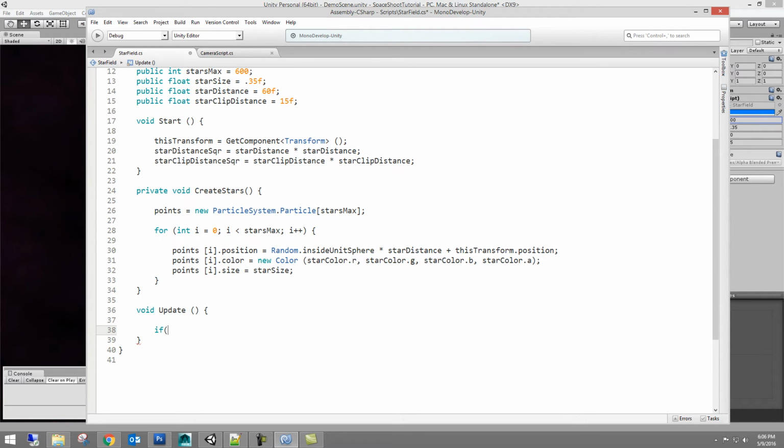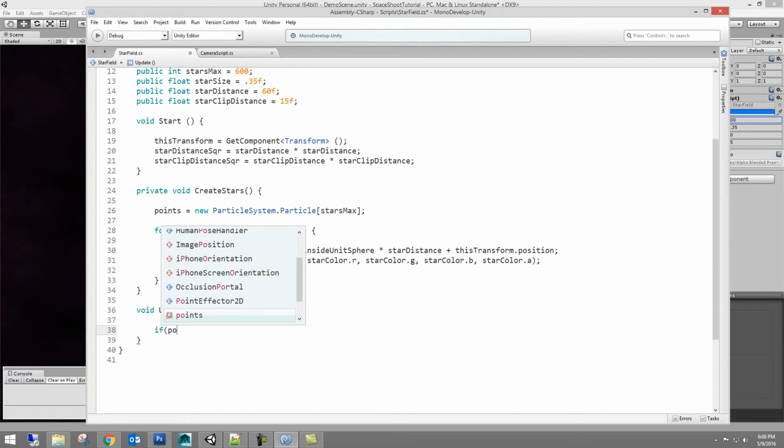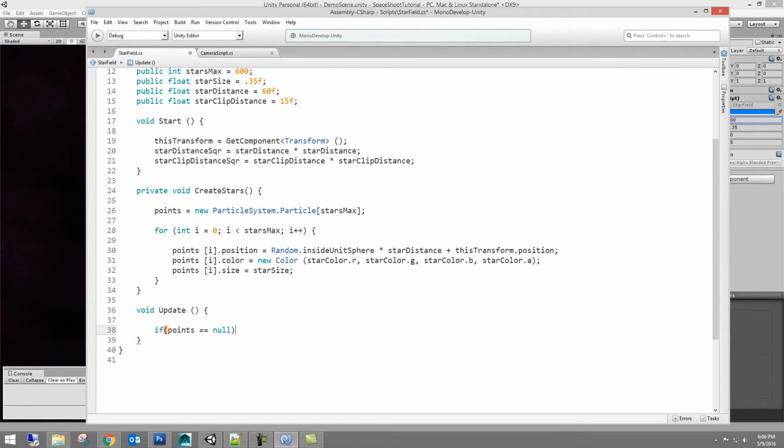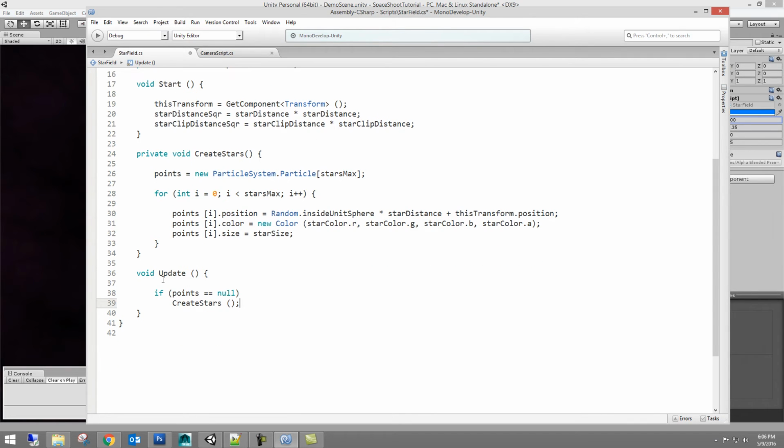So we're going to ask a question like we did in the last script. And we're going to say if the points are equal to null, instead of returning an update, which nothing would happen because they're going to start out null, we're going to create stars. Pretty cool, right? So basically we're saying here, if the scene starts up and it's running and there are no particles or points, which there won't be, create them.